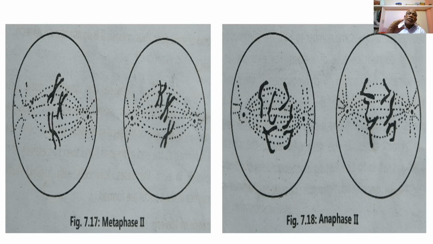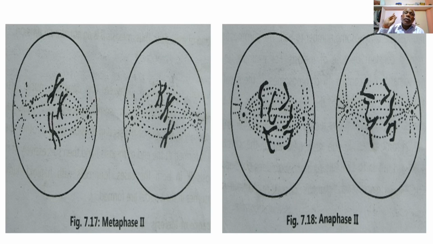So in metaphase second, the nuclear membrane is completely disappeared, and the spindle fibers, or microtubules, are completely formed, extending from the opposite poles into the central portion of the cell to connect with the centromeres of the chromosomes arranged along the equatorial plane. So these are the activities occurring during metaphase second.